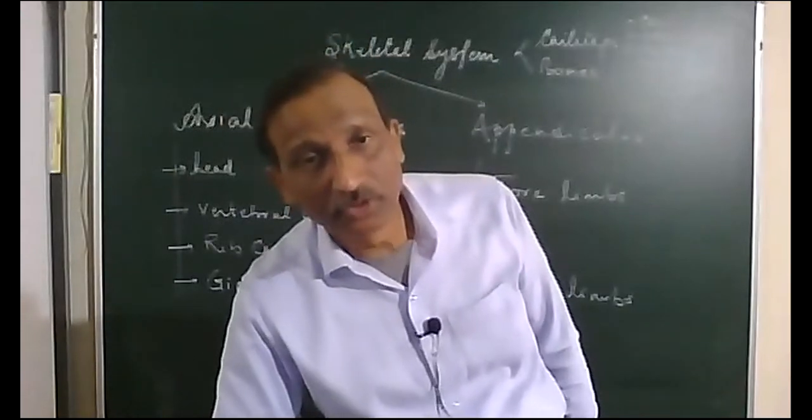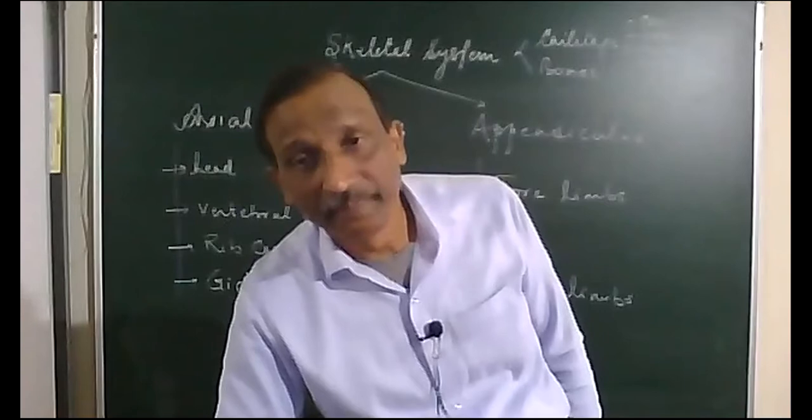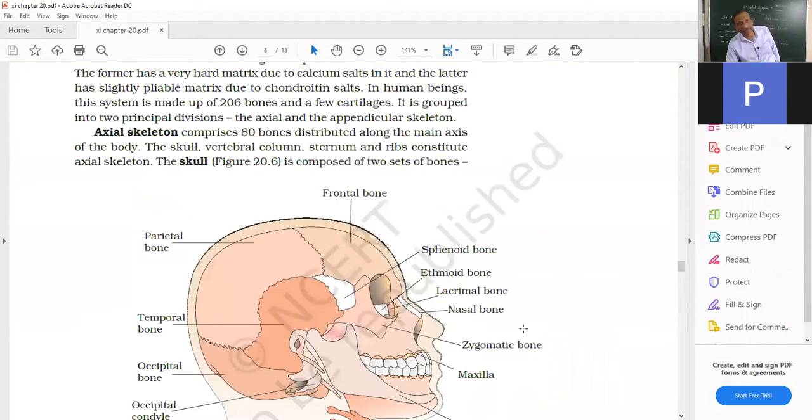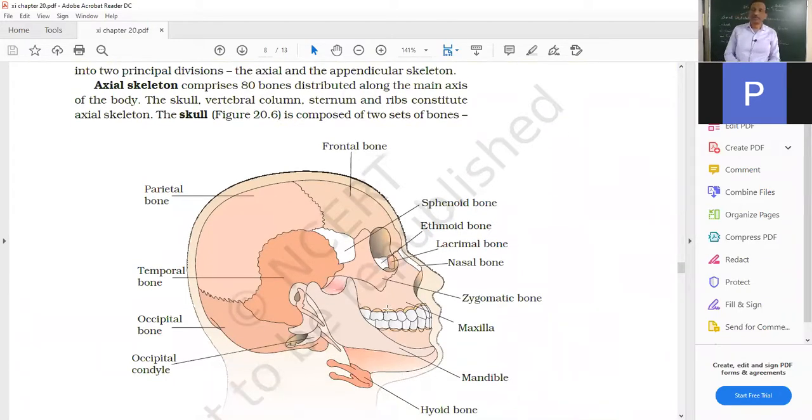Let me share the book so that you can have a diagram, because I'm not able to draw all the diagrams here. The axial skeletal system first has the skull. The skull consists of 8 bones in the cranium, that is the frontal, the parietal, the temporal and occipital, or 4 this side and 4 that side. So total 8 bones of the cranium.